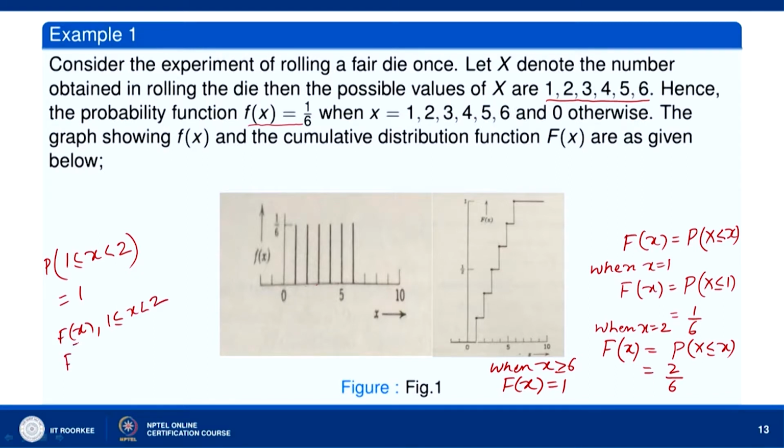Similarly, F(x) is equal to 2 by 6 when 2 is less than or equal to x less than 3, and 3 by 6 when 3 is less than or equal to x less than 4, like this. Okay. So, this is how we draw the graph of the cumulative distribution function in the case of rolling a fair die.